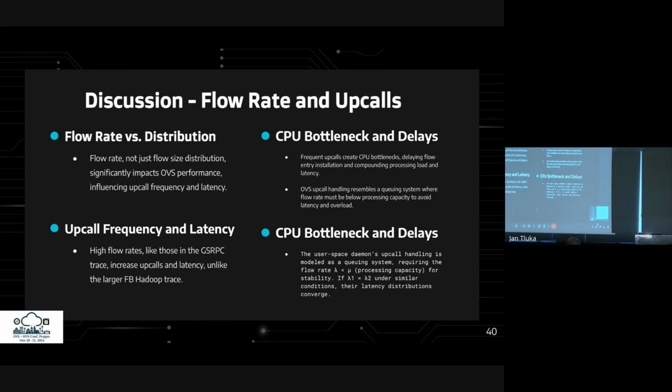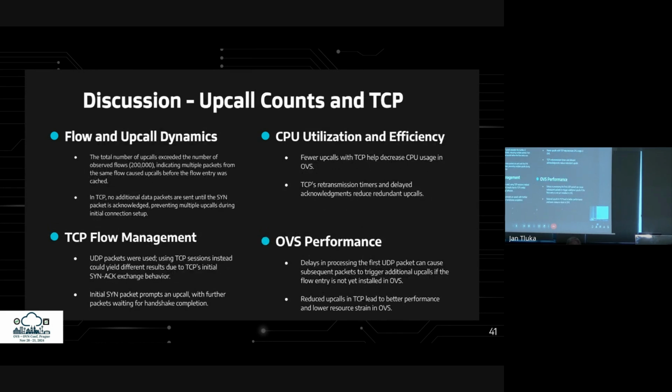OVS upcall handling operates like a queuing system, where the flow rate must stay below the processing capacity to avoid overload. If flow rates are equal under similar conditions, latency distributions converge. The number of upcalls exceeded 200,000 observed flows, meaning multiple packets from the same flow caused upcalls before caching. With TCP, this is avoided since no additional packets are sent until the synchronize packet is acknowledged. We used UDP, but TCP behaves differently due to the synchronize and acknowledge exchange.